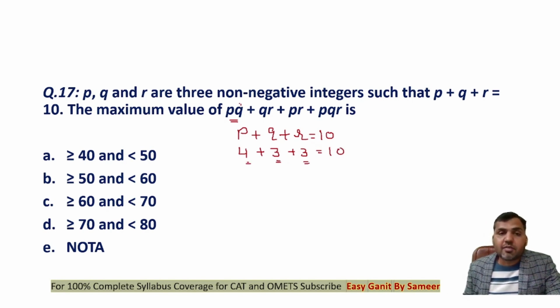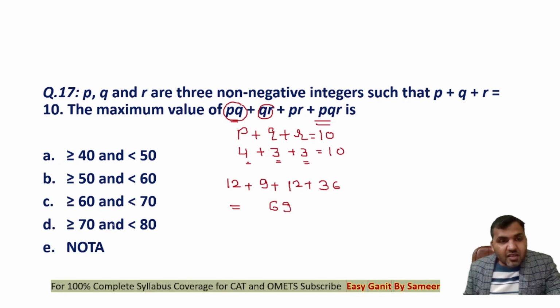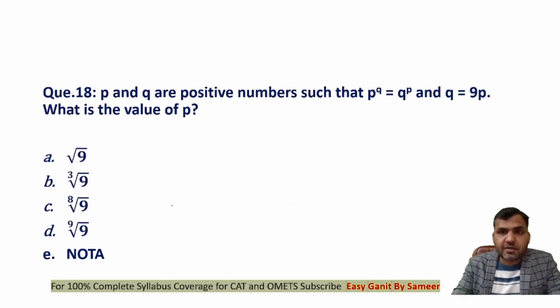Now the max value of p into q will be 12. Maximum value of q into r would be 9. Maximum value of p into r would be 12 again. Maximum value of p into q into r will be 36. If you add them up, 21 plus 12, 33 plus 36, this becomes 69. So the maximum value of this expression is 69, which you can see lies in the range of C option, greater than or equal to 60 and less than 70. This would be the correct answer of the question, everybody.